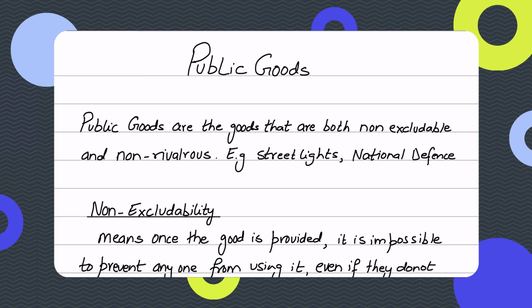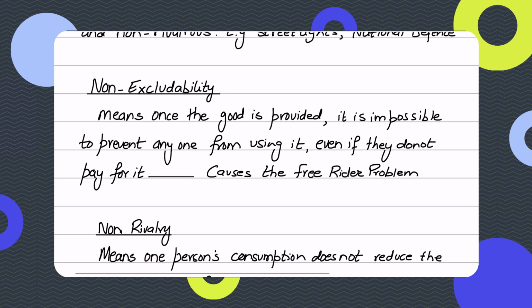These two characteristics are also the reason why public goods are not provided by the free markets. The first characteristic is non-excludability, which means that once the good is provided, that is, once you provide public goods, it is impossible to prevent anyone from using it, even if they do not pay for it. So you can't prevent anyone from using it once they have been provided.